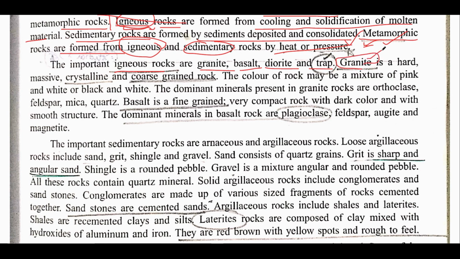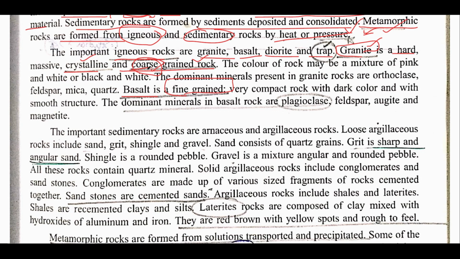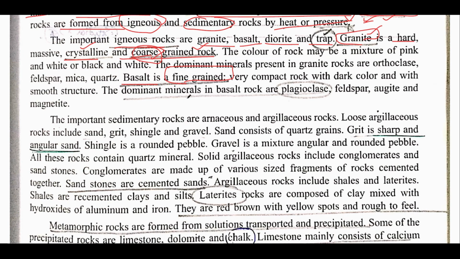If we talk of granite, it is a hard, massive, crystalline, coarse grain rock. The two points are very important: first of all it is crystalline, and the other important part is that it is coarse grain. Why am I focusing on coarse grain? Because this has been asked once in the SRF examination. And the other important part is that basalt, which is another igneous rock, is fine grained. So remember that granite is coarse grained while basalt is fine grained.